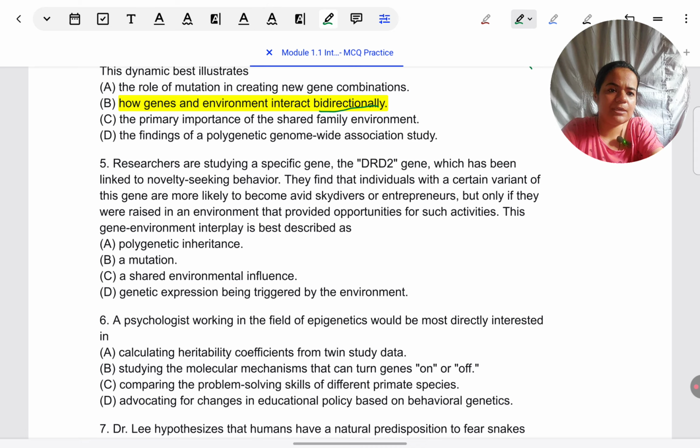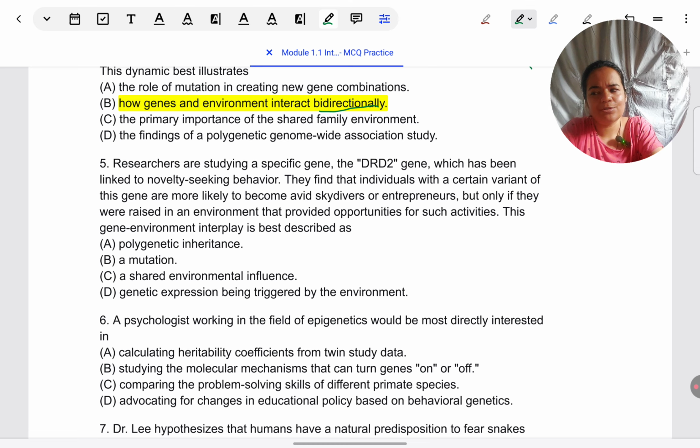So what is the genetic part here? The candidate gene, which they have inherited, DRD2, some specific allele of that has been inherited. What is the environmental part over here? That they need an opportunity to perform activities like skydiving. They're interested in it, but just because they're interested, their genes are making them predisposed towards it, does not mean that the behavior will manifest unless they have an adventurous environment also.